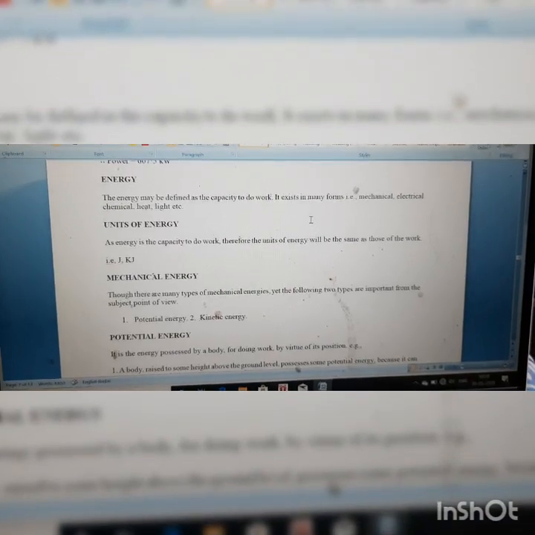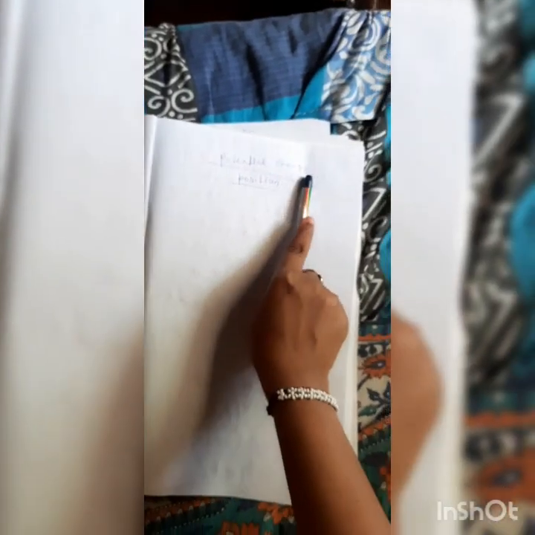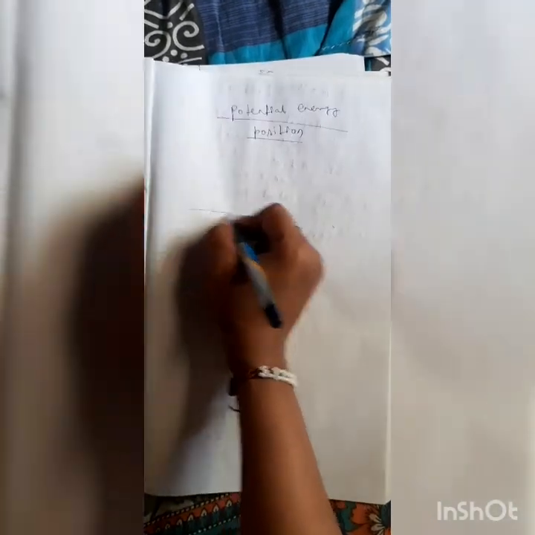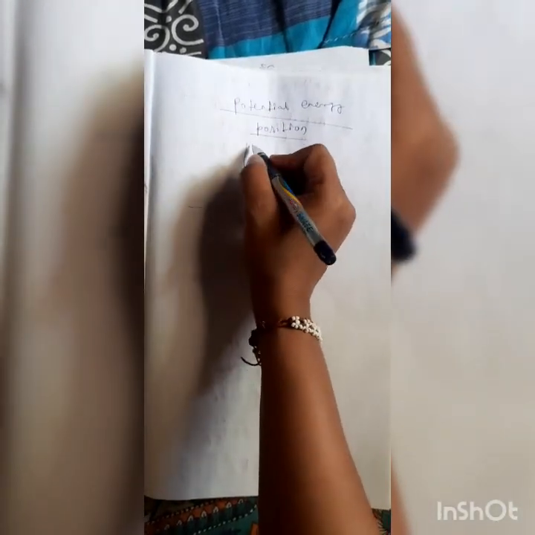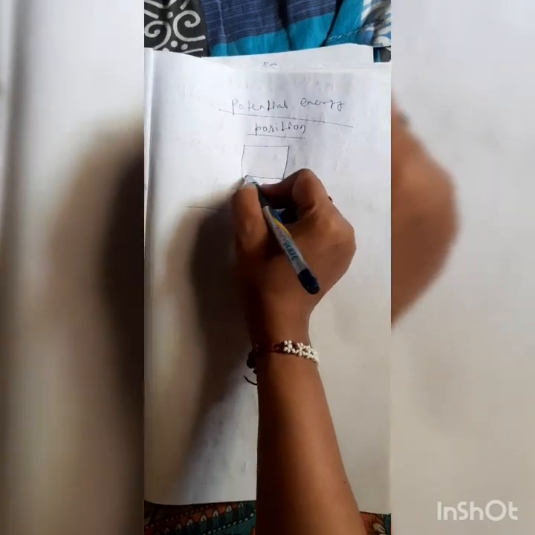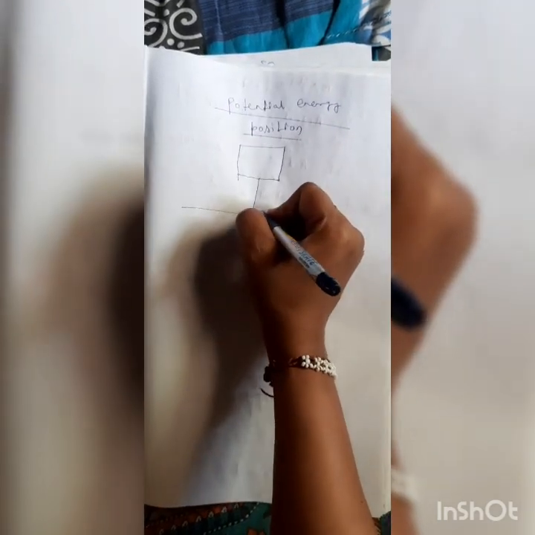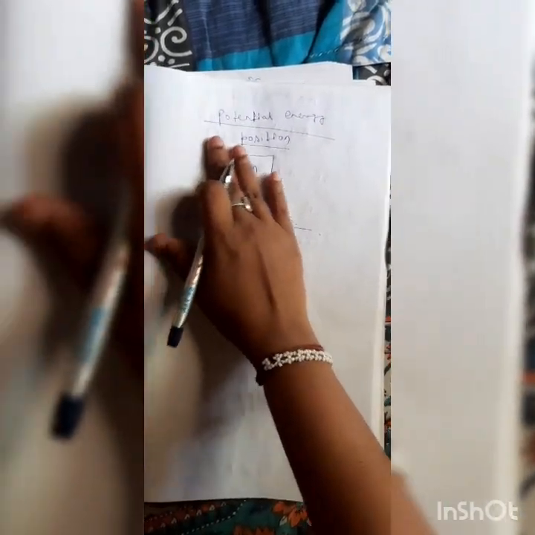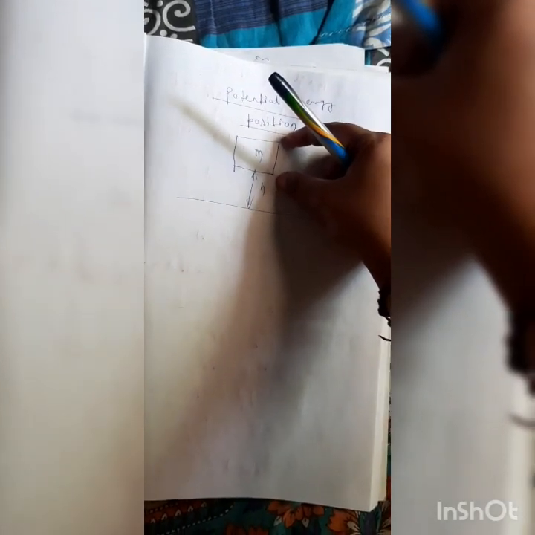So what is potential energy? Potential energy is the energy possessed by a body due to its position. Suppose an object is kept at a distance from the datum level or reference level. Suppose this distance is h and the object has mass m. The energy stored by this object at some height from the reference level is known as potential energy, which is against gravity, so it is known as gravitational potential energy.